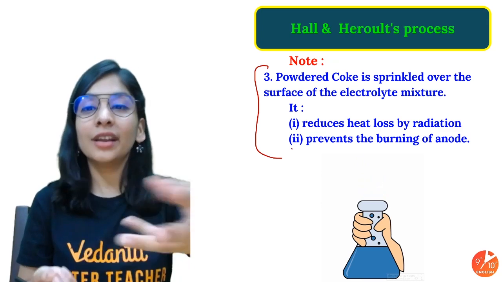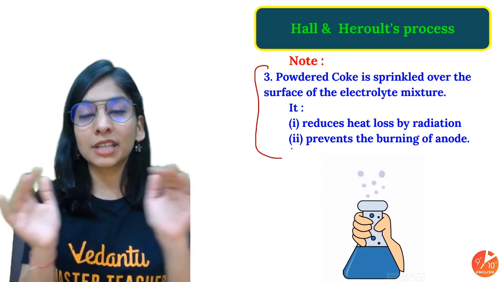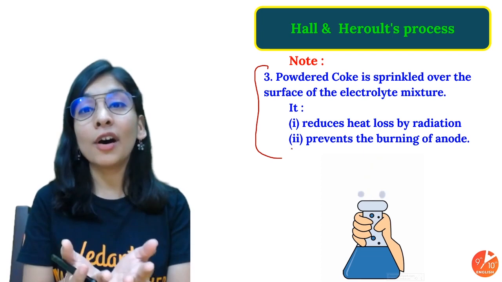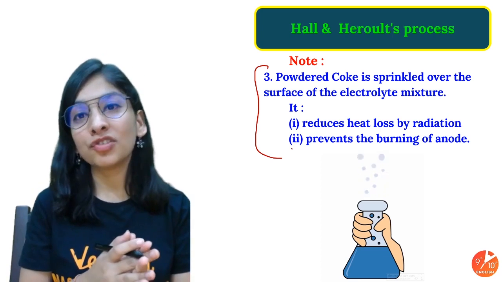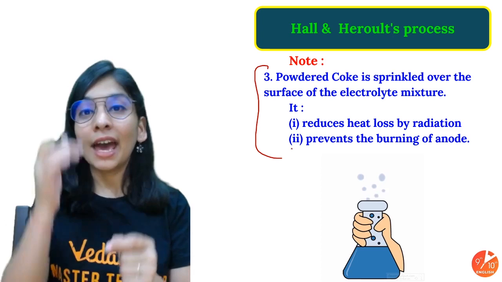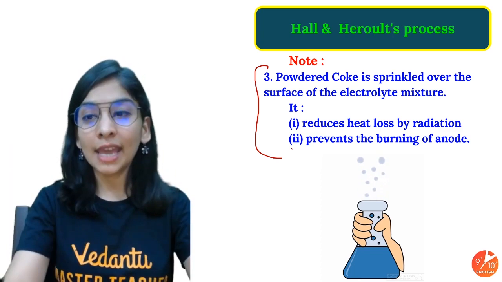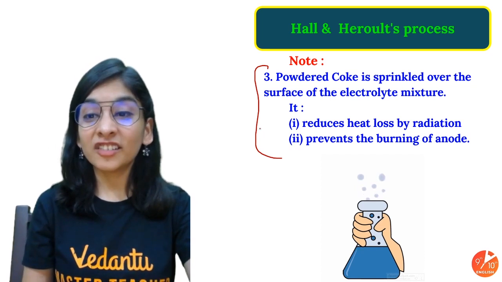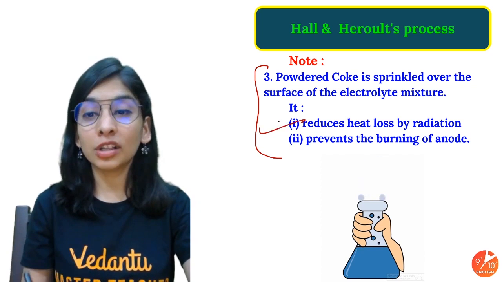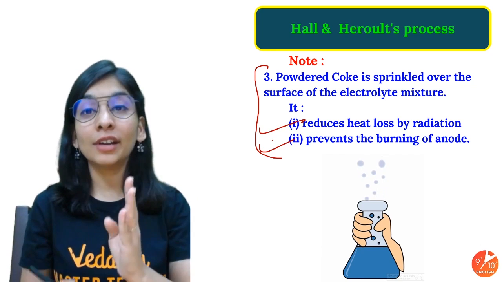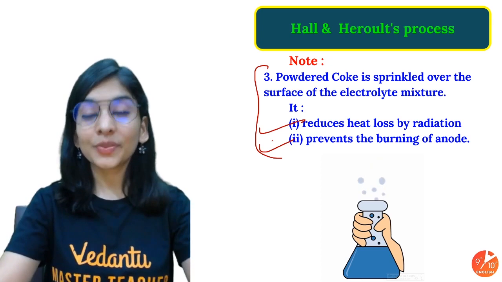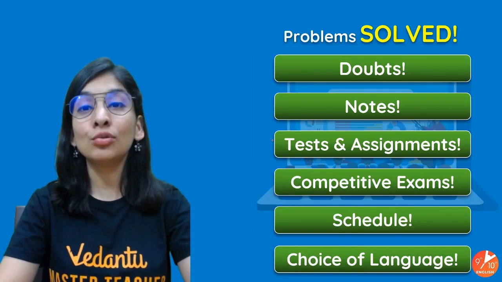Powdered coke is sprinkled over the surface of that electrolytic mixture that we have taken, because we needed to maintain the temperature around 950 degrees Celsius, and if we don't do that, heat can go to the atmosphere, heat can be exchanged, and that we don't want. So it reduces the loss by radiation, and also prevents the burning of the anode at high temperature. So these are the precautions that you needed to understand.